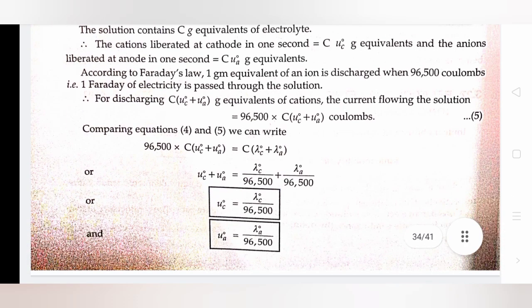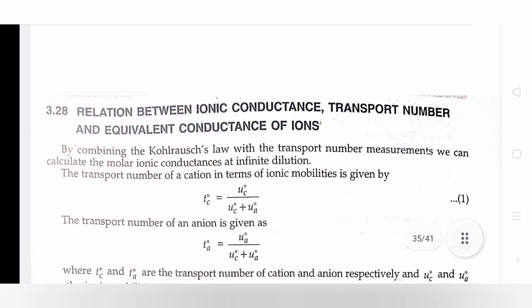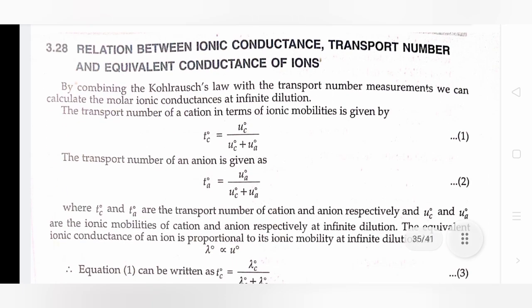Comparing equations 4 and 5, we can write U_C⁰ equals λ_C⁰ divided by 96500, and U_A⁰ equals λ_A⁰ divided by 96500. Relation between ionic conductance, transport number and equivalent conductance of ions. By combining Kohlrausch's law with the transport number measurements, we can calculate the molar ionic conductance at infinite dilution.